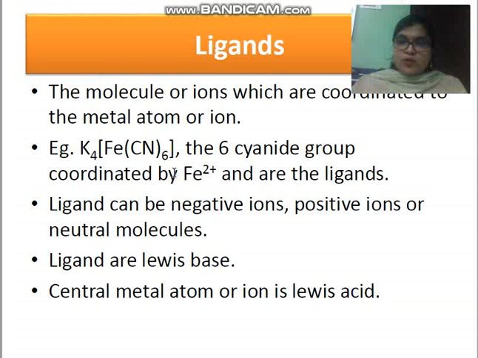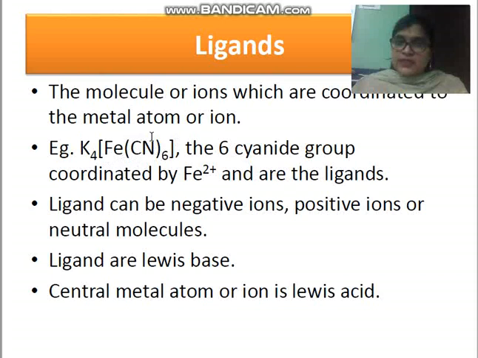See children, one compound, K4[Fe(CN)6], is called potassium ferrocyanide. Here 6 cyanide groups are bound to a central metal ion, or you can say coordinated to Fe2+. They are called ligands. This CN minus, how many cyanide groups are you observing here? 6.